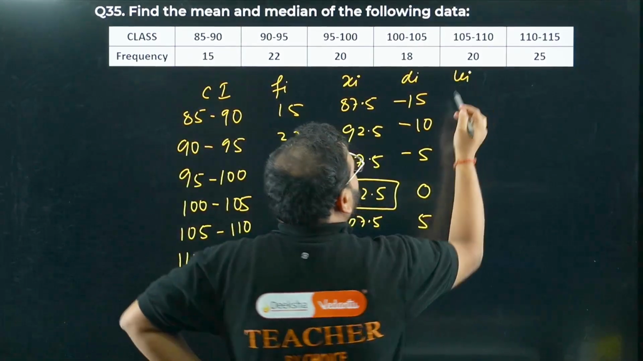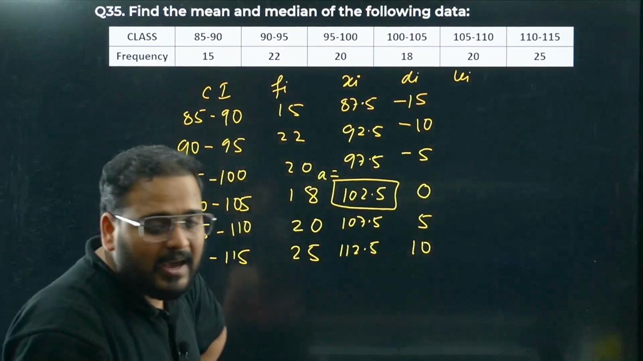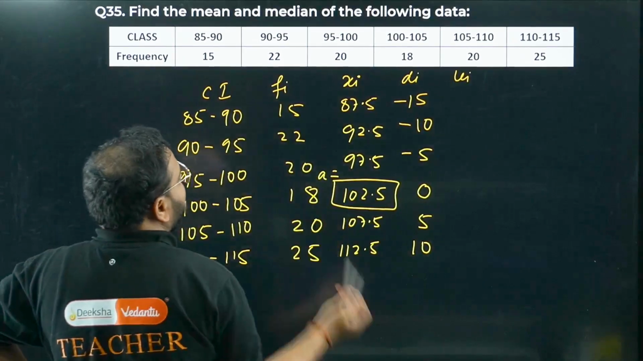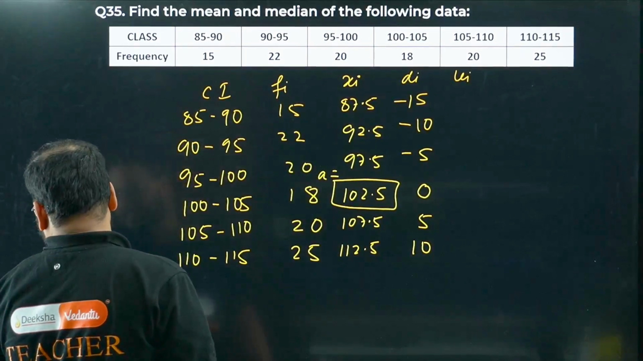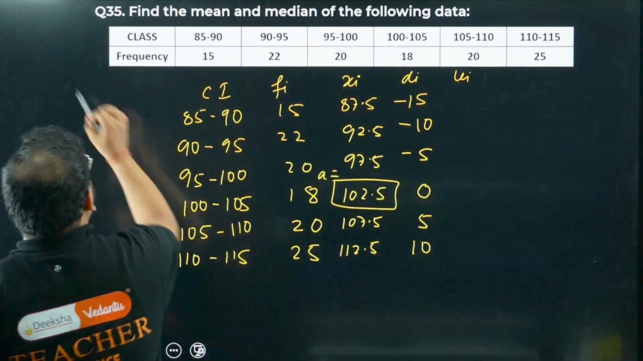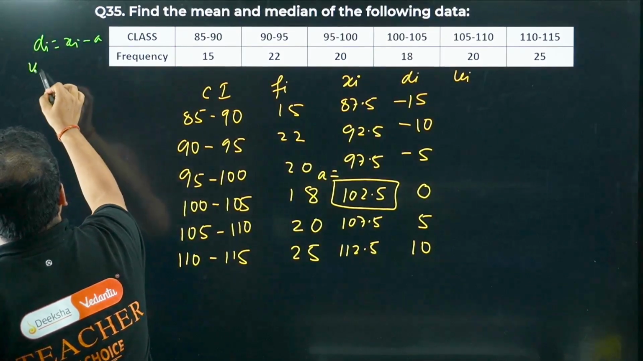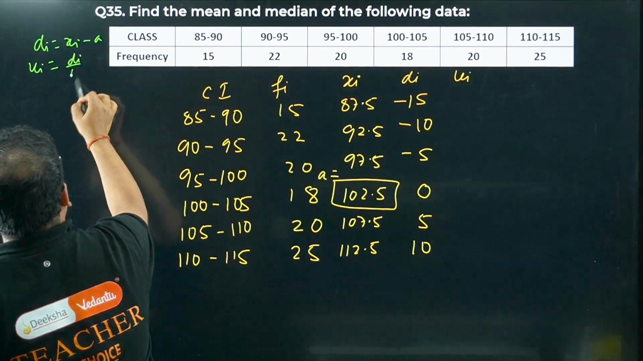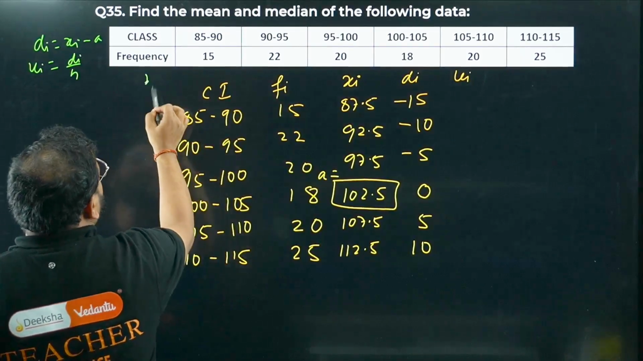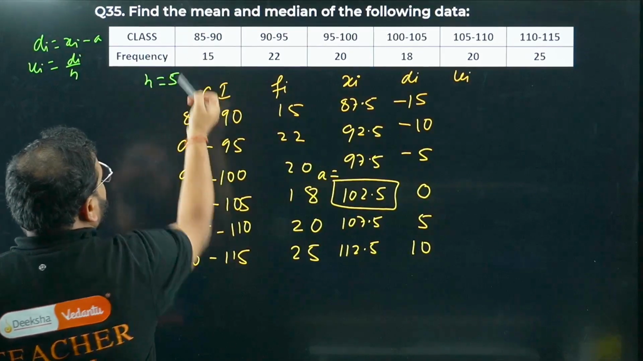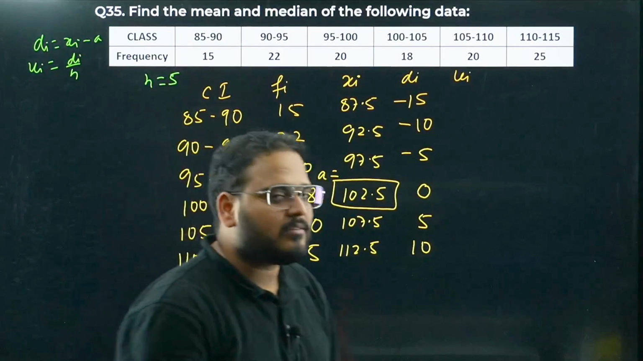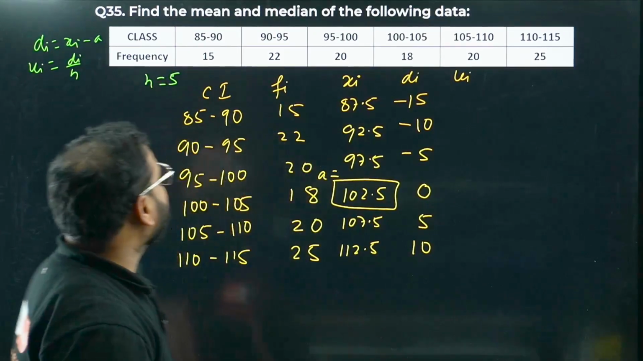What is ui? Ui is going to be di by h. What is di, sir? Xi minus a, right? Di is xi minus a. What is ui? Ui is di upon h. What is the h value? Check this out. Class size. So 5. 85 to 90, 90 to 95. Class size is 5.